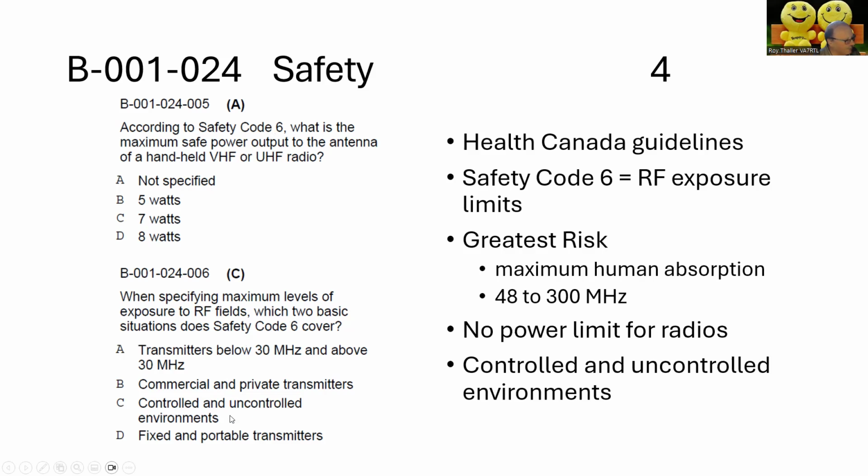So the correct answer is C. An uncontrolled environment would be one where the general public is exposed to RF energy, and a controlled environment would be one where there would be a fence and signs around an antenna that prevent people from getting into that environment. So it's controlled.